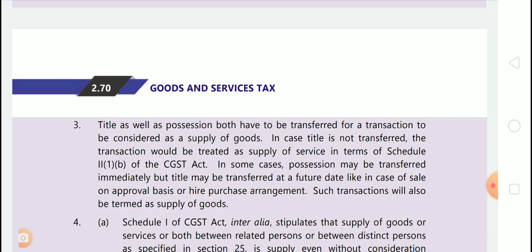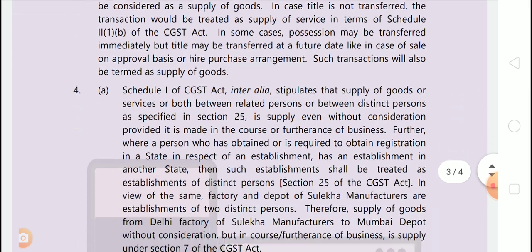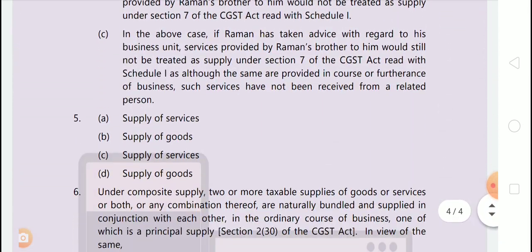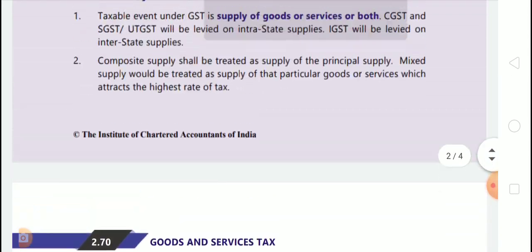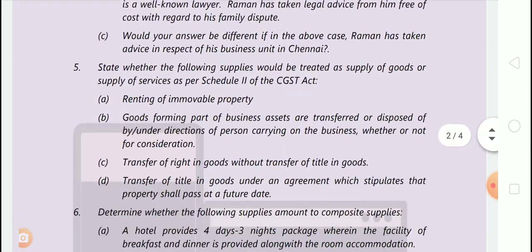No, answer would remain same because though it is in the course of business but it is still from unrelated person. See the answer? In the above case, if Raman has taken advice with regard to his business unit, services provided by Raman's brother to him would still not be treated as supply under section 7 of the CGST Act read with schedule 1, as although the same are provided in the course of furtherance of business, such services have not been received from a related person. Clear? Now, question number 5.